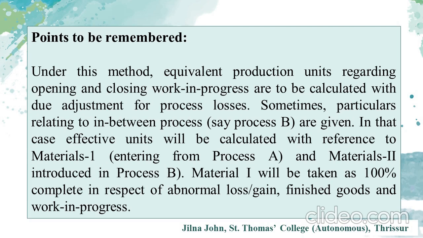And sometimes particulars relating to and between processes, say process B, are given. In that case, effective equivalent units will be calculated with reference to material 1 entering from process A, that is the first process, and material 2 introduced in the second process, that is process B. Material 1 will be taken as 100% complete in respect of abnormal loss or gain, finished goods and work in progress, etc. Let's crack a problem to understand the same.